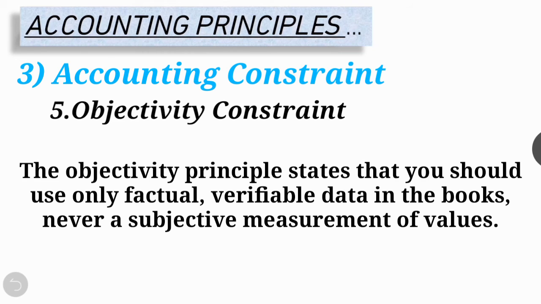Fine. According to the school, principles mean fundamental belief or general truth. Right. The basic features of accounting principles are usefulness, objectivity, and feasibility.